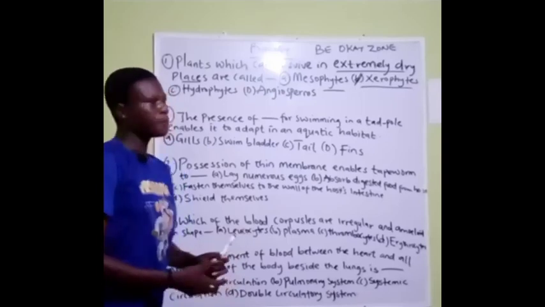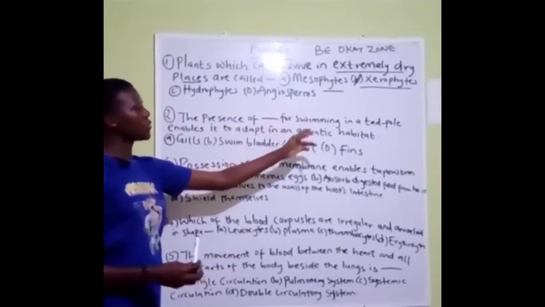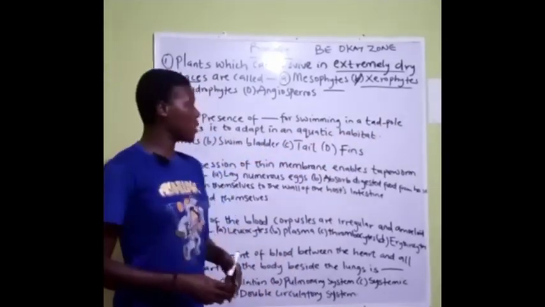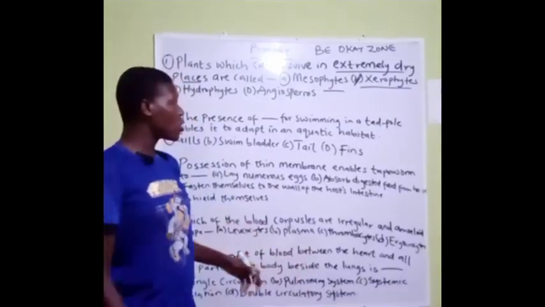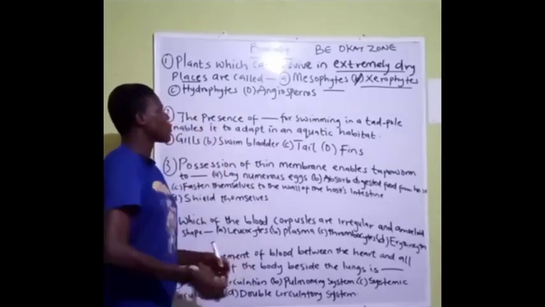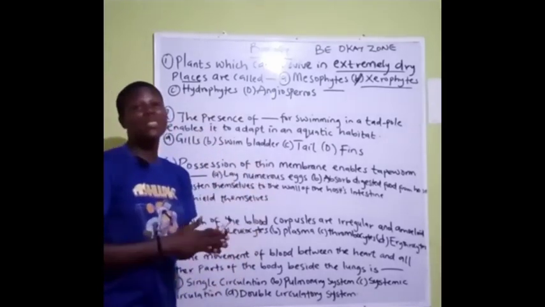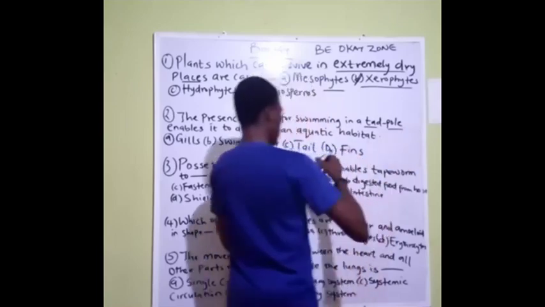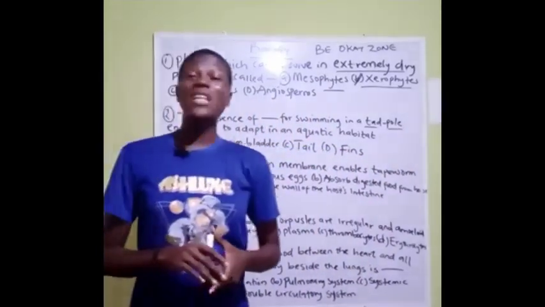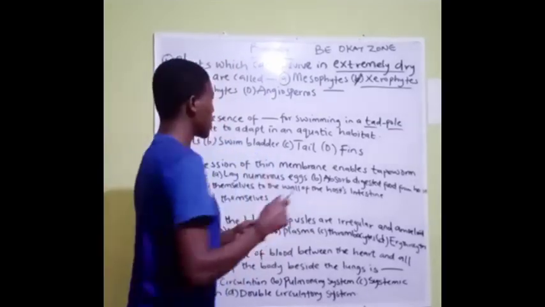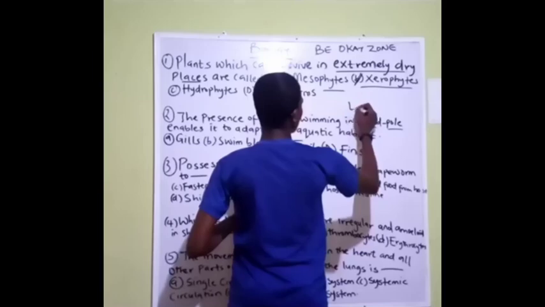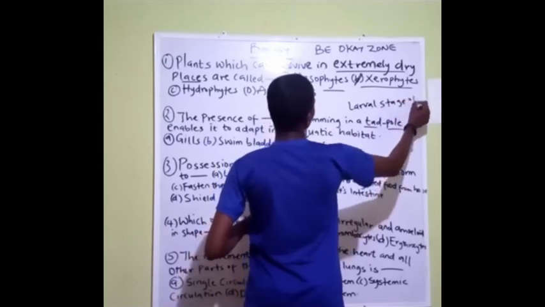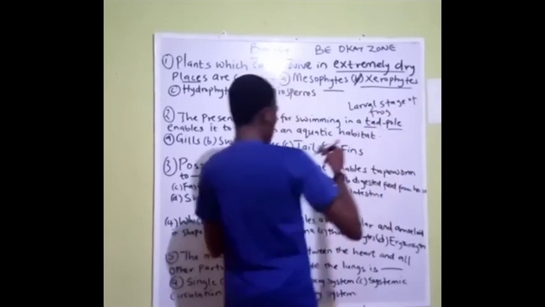The next question says, the presence of dash for swimming in a tadpole enables it to adapt in an aquatic environment. What features enable the tadpole to swim in an aquatic environment? Now, this is a tadpole. What is a tadpole? The tadpole simply means the larval stage of a frog. We have different stages.